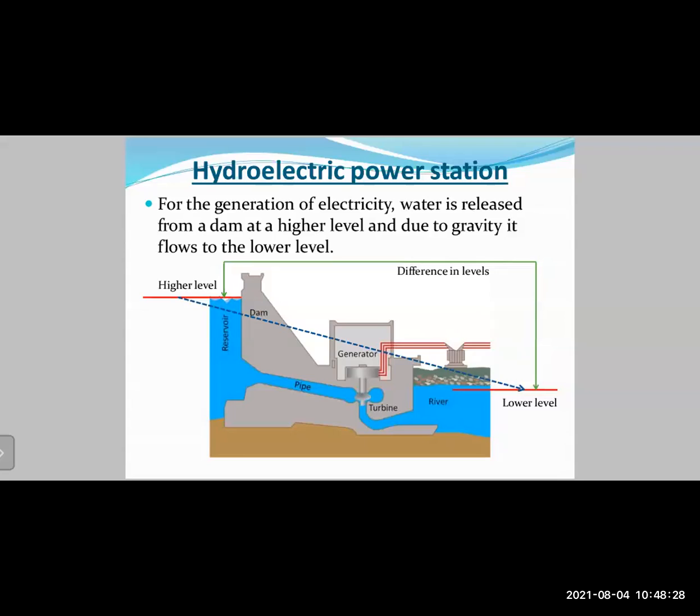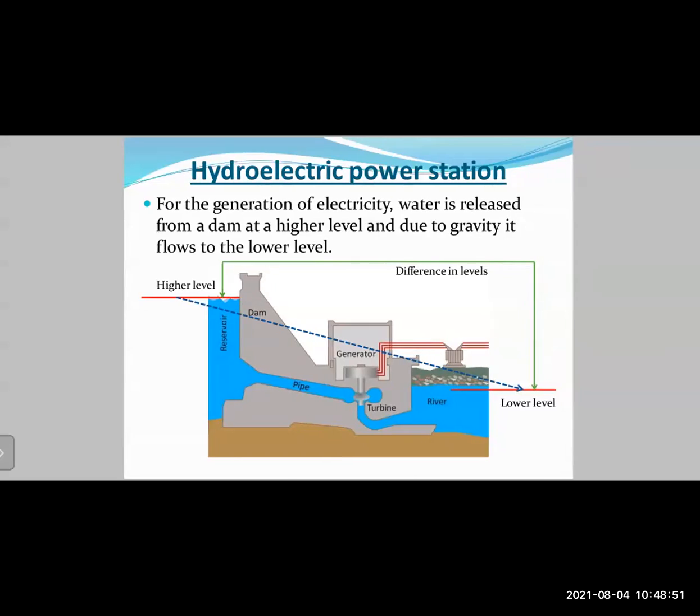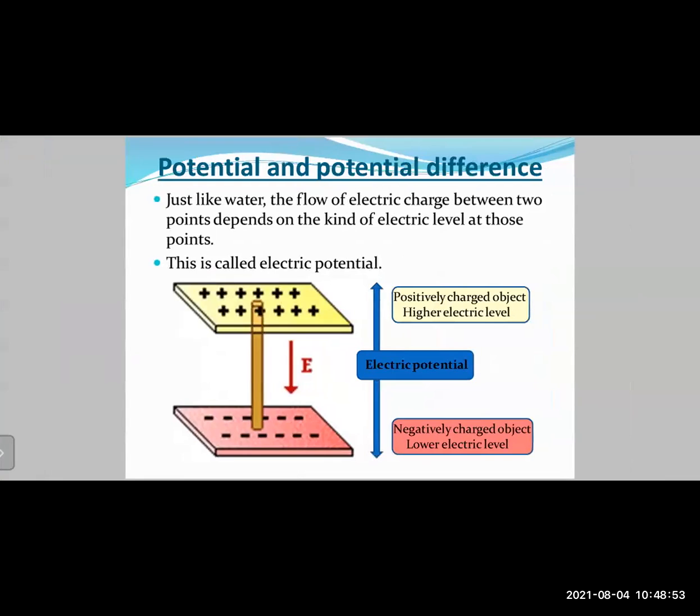But during this course, the water from the reservoir of the dam goes from a higher level to a lower level, and hence the potential energy is converted into your electrical energy. In short, the water will always flow from a higher level to a lower level. So if you carry forward this concept into electricity, right? Now let us imagine